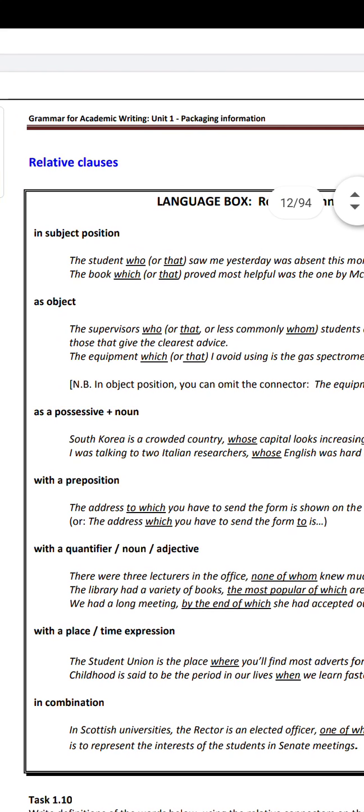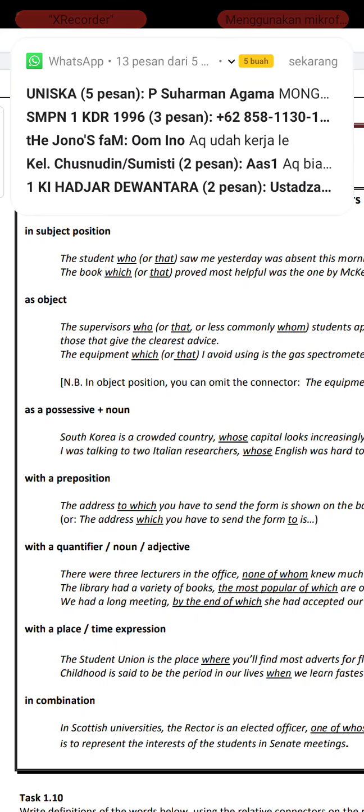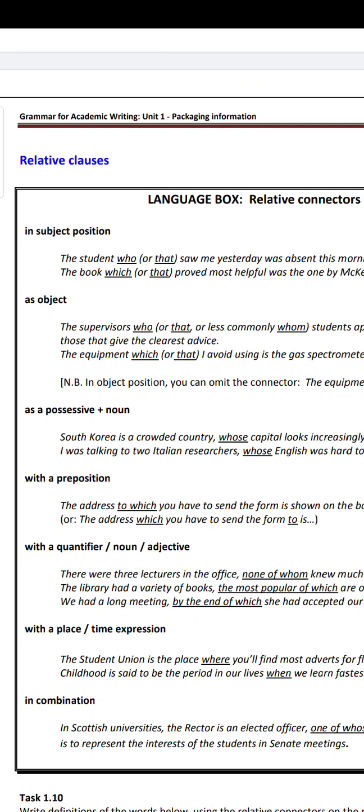The second is about the language box, relative connectors for object. For object, we can use who or which, the same. If what is connected is a person, we use who. If what we connect is non-person, we use which.